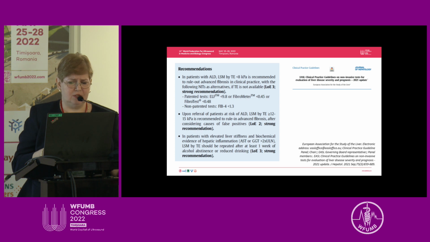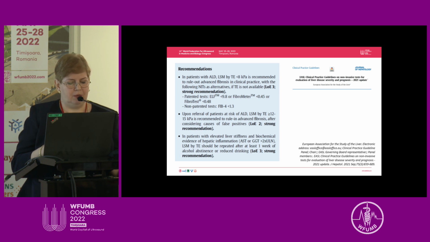And it is also introduced in the guideline of the European Association for the Study of the Liver regarding the evaluation of liver diseases, severity and prognosis, that was updated in 2021. And again, you see that in this patient, liver stiffness less than 8 kilopascal by transient elastography can rule out advanced fibrosis.